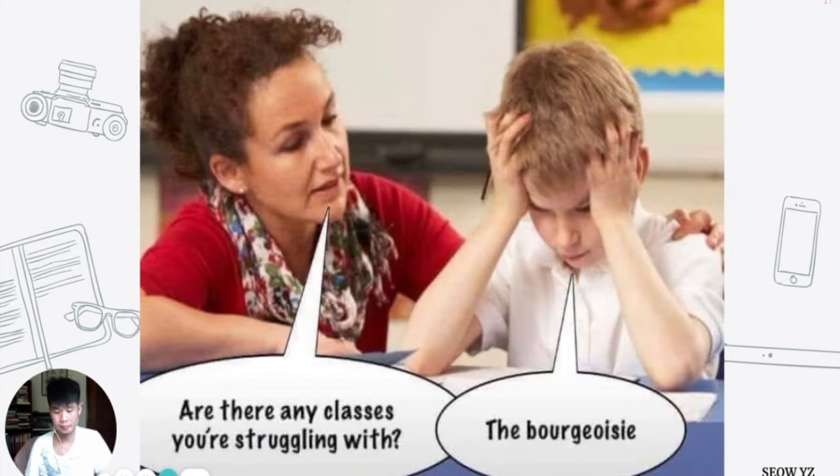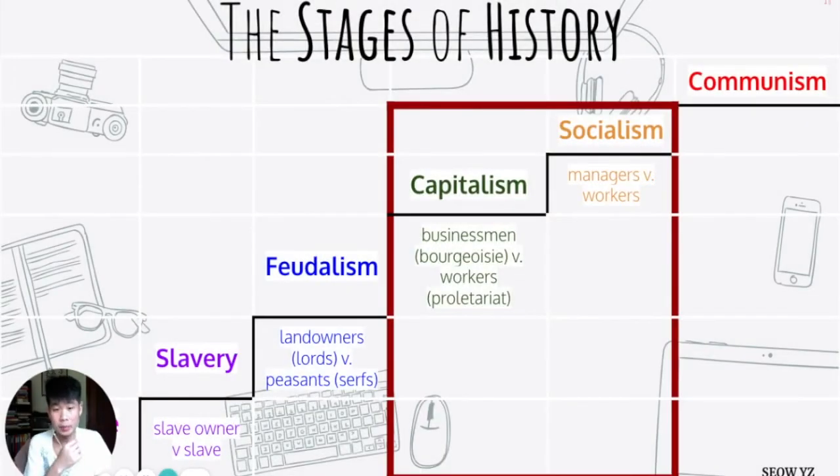This is again another meme. We said that in capitalism, there are businessmen and workers. The Marxian language for this is bourgeoisie and proletariat because remember, Karl Marx is this German guy who's hanging out in Paris, France all the time, and he has all these French words. And so he calls the businessmen bourgeoisie, he calls the workers proletariat.